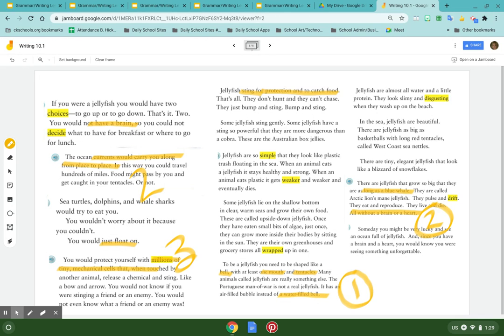And the third thing that I want to talk about is how they have all these little mechanical cells. Mechanical just means that they're automatic. They don't need something telling it to do it. Like if we reach out and touch something, we tell our hand to reach out and touch it. With a jellyfish, they're just automatic. So if something touches these little tiny cells that are on those long tentacles, they automatically shoot and sting. Isn't that cool? So you have to think about, what are the facts I really want to teach somebody?